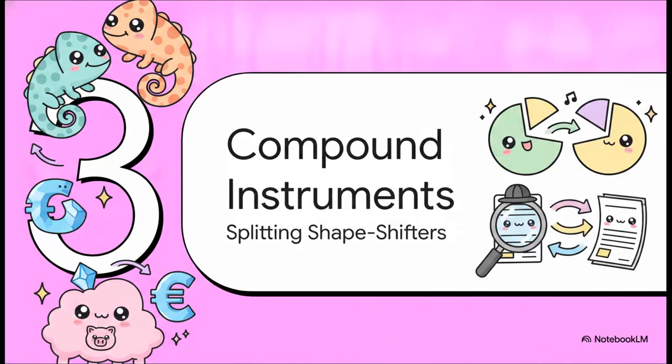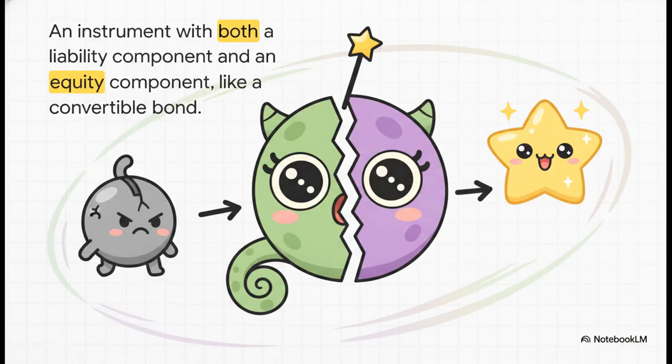All right, Section 3, splitting compound financial instruments. Let's talk about splitting these financial shapeshifters. A compound instrument is basically a hybrid. The most common example you'll see is a convertible bond. From the issuer's perspective, the single instrument actually contains two completely separate components baked right in. First, there's an obligation to make scheduled payments of interest and principal, so that's your liability. Second, there's an embedded call option giving the holder the right to convert that bond into a fixed number of ordinary shares, and that is your equity instrument.